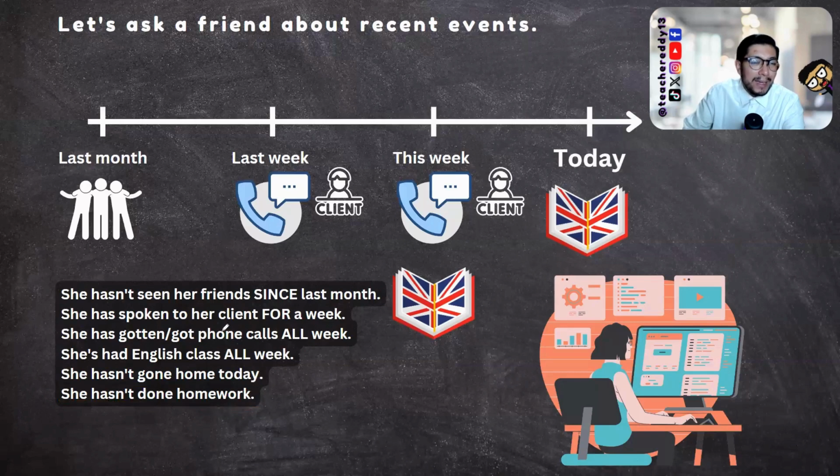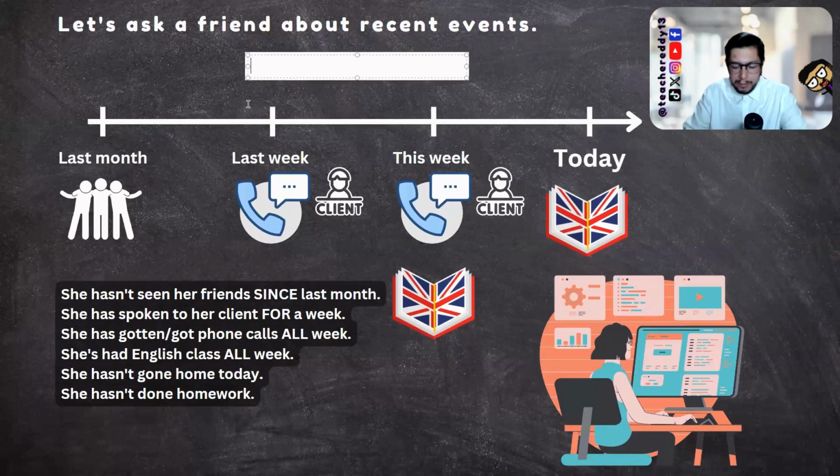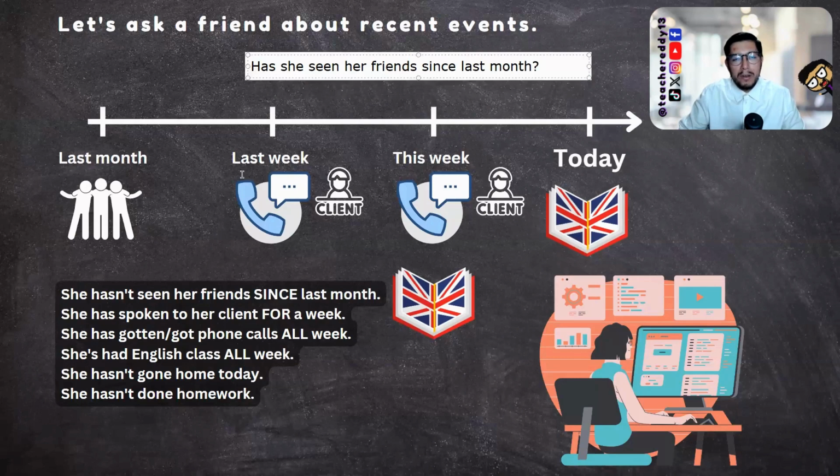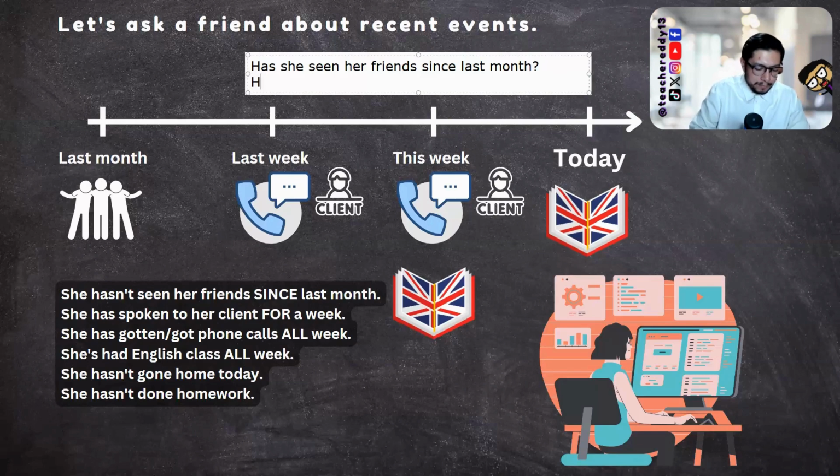Tell me, has she seen her friends since last month? Let me write my question over here. Has she seen her friends since last month? And in this case, according to the information we have here, no, she hasn't seen her friends since last month. Now, what about my next question?